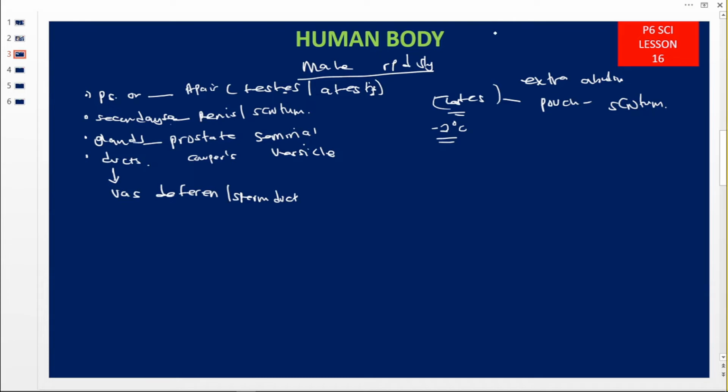For example, if the body is at 37 degrees Celsius, sperms are produced at 35 degrees. If the body is at 35, they are produced at 32 degrees Celsius. So the reason why the testes are dangling outside is that sperms are produced at a temperature lower than that of the body.